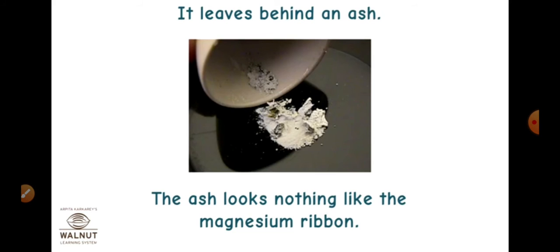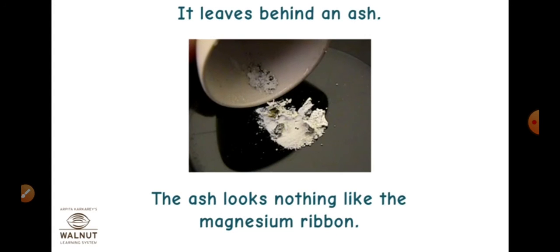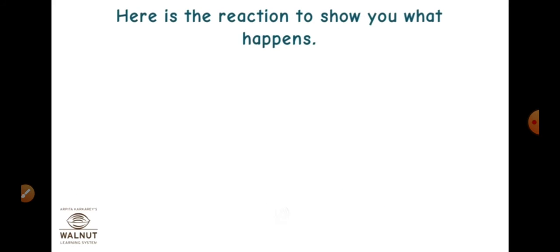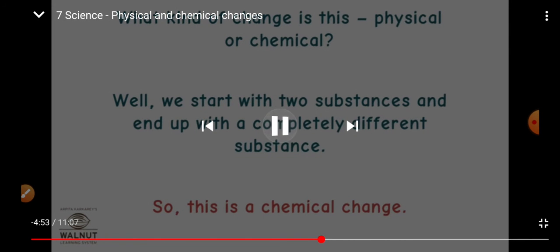So we can represent this change in equation form too. Here is the reaction to show you what happens. Magnesium plus oxygen gives magnesium oxide. Now, what kind of change is this? Physical or chemical? Well, we start with two substances and end up with a completely different substance here. So this is a chemical change.